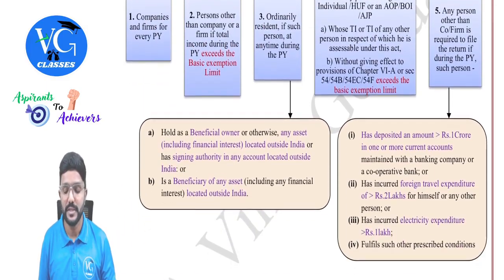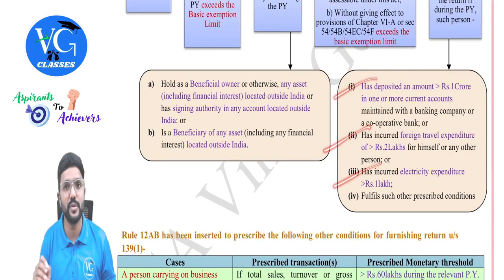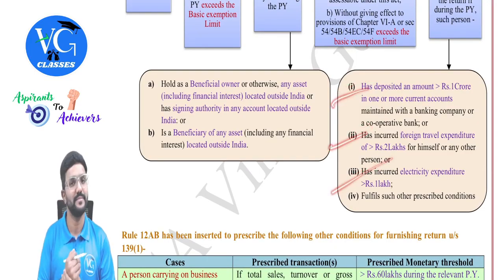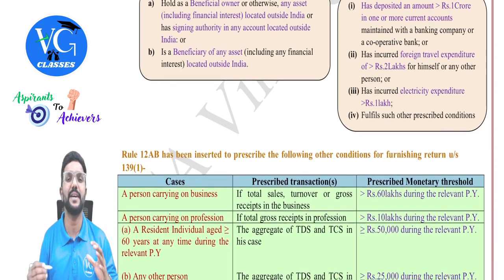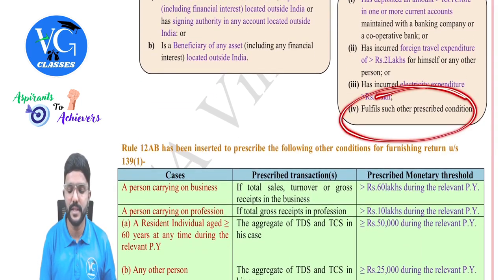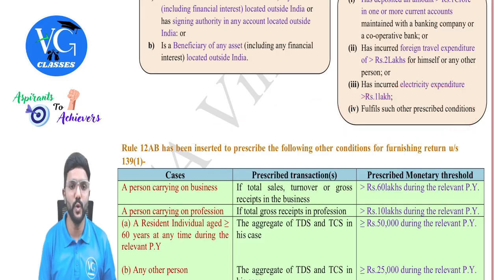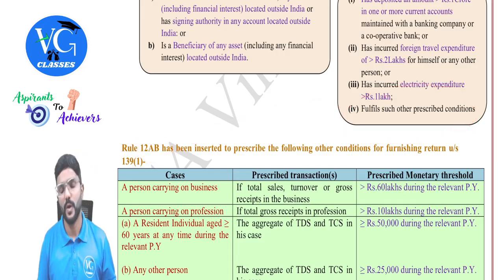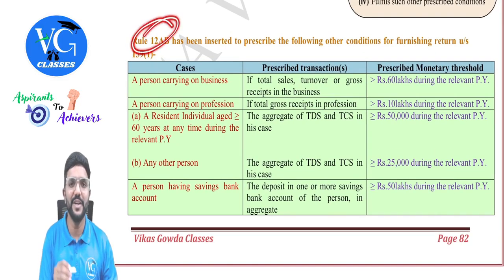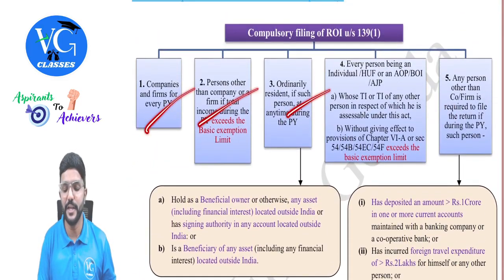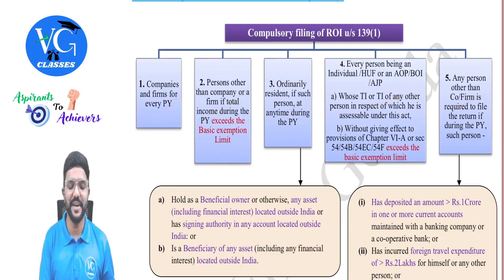And please be careful. Sir, should assessee be covered in all the 3 points? No, no, no. Any one of them here. Clear? Please be careful. And the last point they told, fulfills such other prescribed conditions. For this purpose, the government has added a rule, that is rule 12AB. Okay, what is it? We will see. Guys, please be careful. You will check the rule only if an assessee is not covered under any of this point. If an assessee is already covered under any of these points, then no need to check the rule, guys.